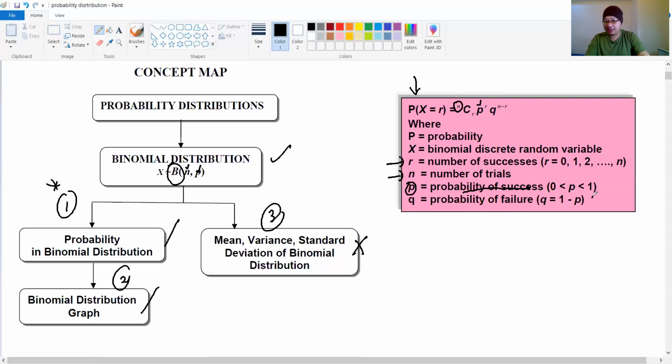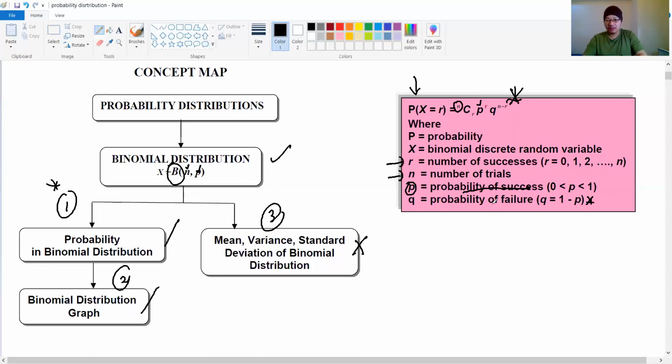How? This is the formula. To find q, you must let q equal 1 minus p. That's how we find the value of q. Guys, this formula is very important. If you have a problem with this formula, then you cannot solve the problems for this chapter. So make sure you remember this formula.